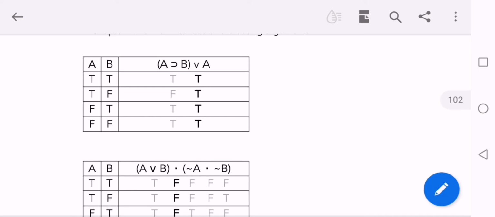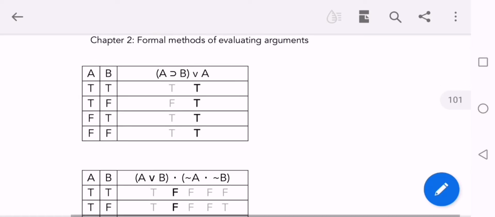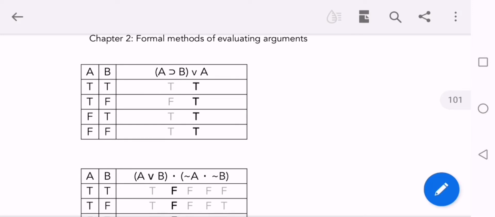So you know that if A implies B, or A asserts B, it always results in true. If you look at the statement, true and true result in true, then false or true result in true, then true or false result in true, true and true result in true. So it will always result in true. Therefore, it is called a tautology.